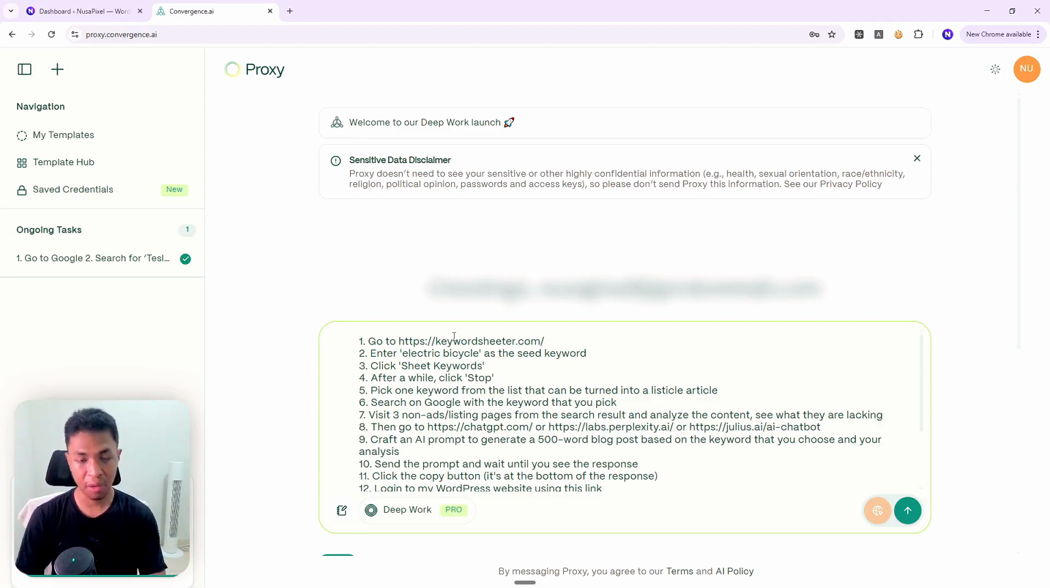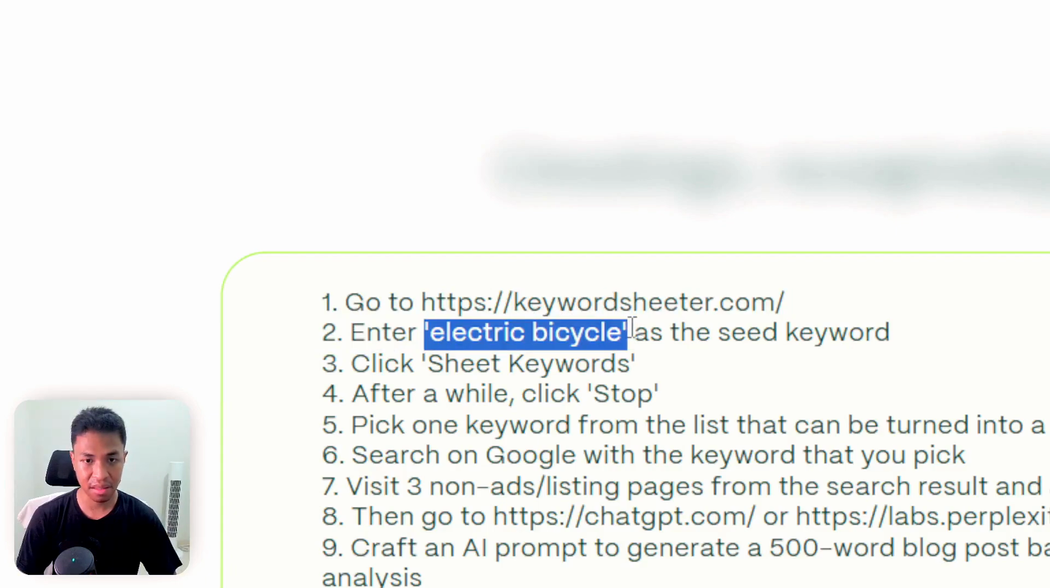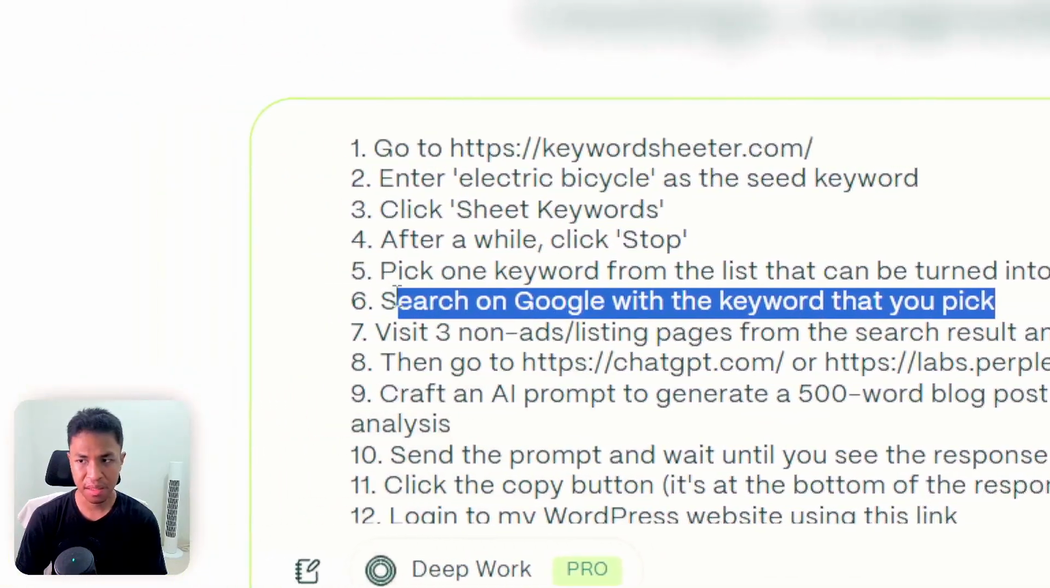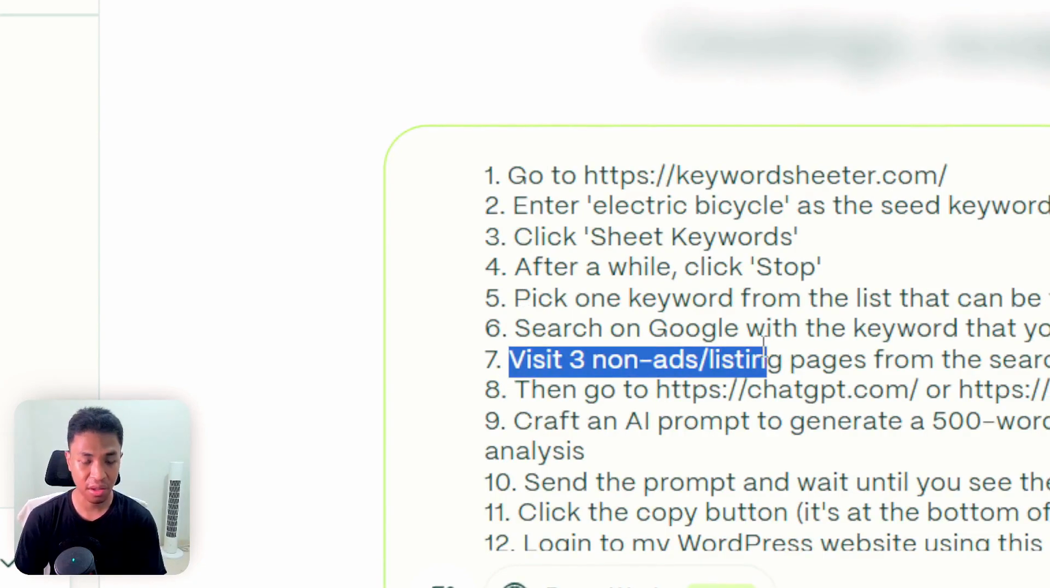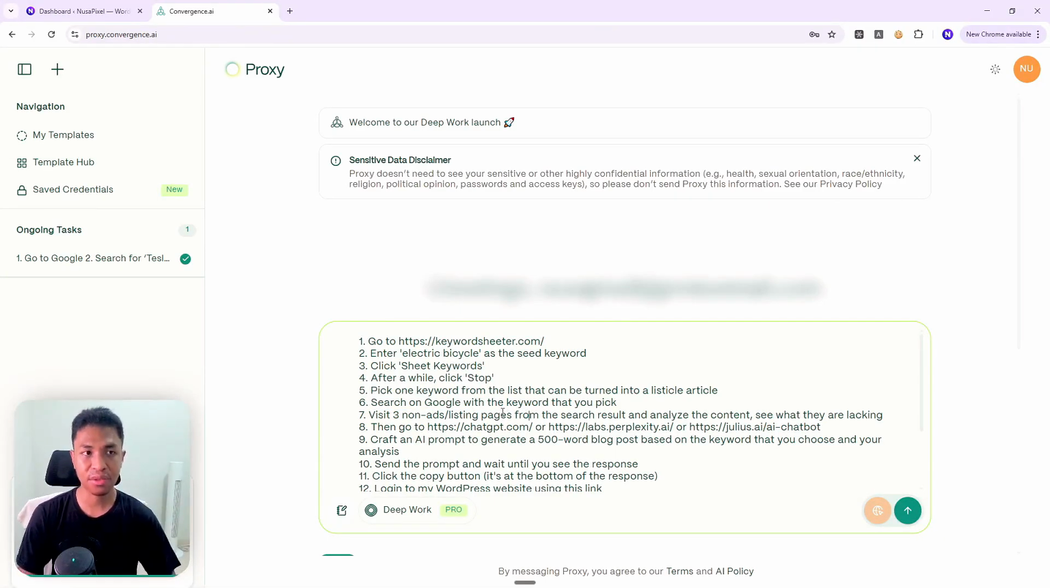But the idea here is that I want AI to go to a website like keywordshitter.com where it can get some data about keyword ideas based on the seed keyword, which is electric bicycles. And then I wanted to do the research. I wanted to pick one keyword from the list of ideas, and then go to Google and visit multiple websites, at least 3 websites that are not ads. And then I wanted to learn the content about it. I want the AI agent to see what areas or elements we have to improve on in the content.